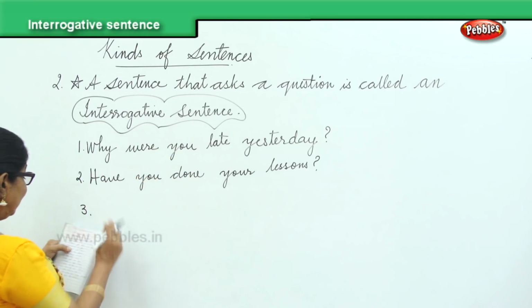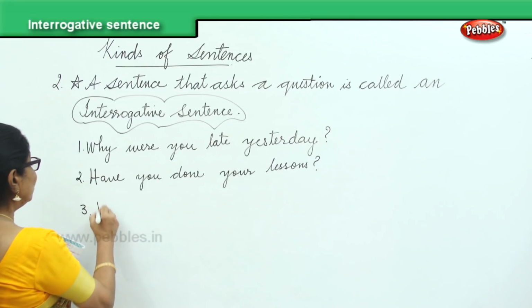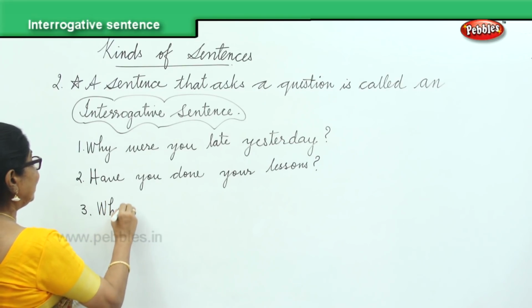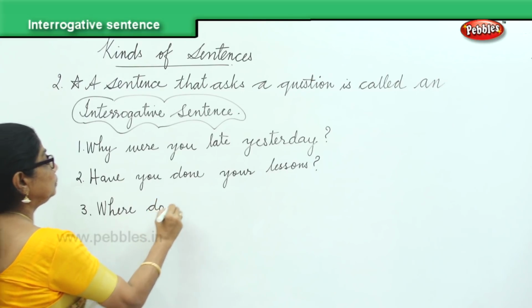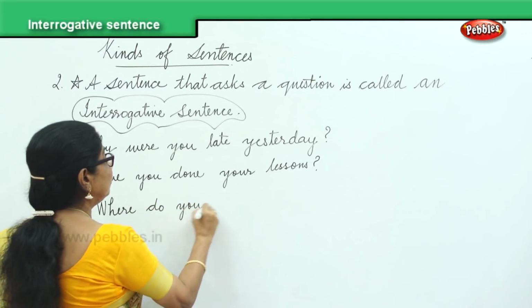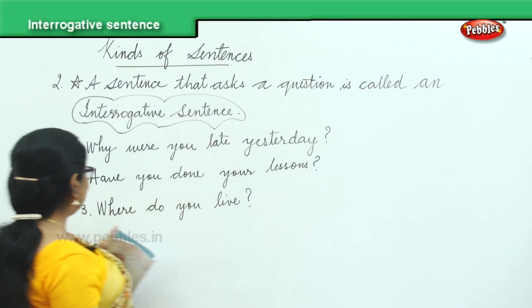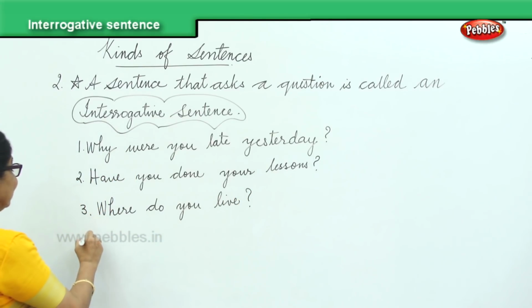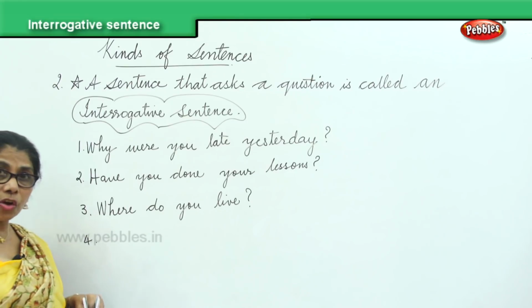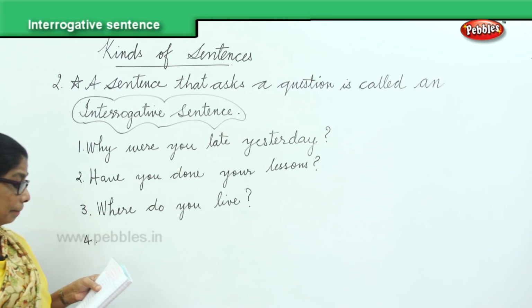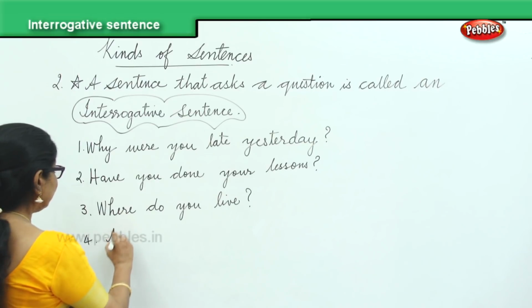Where do you live? Again, it ends with a question mark, begins with a capital letter, and that's called an interrogative sentence. May I sit down?